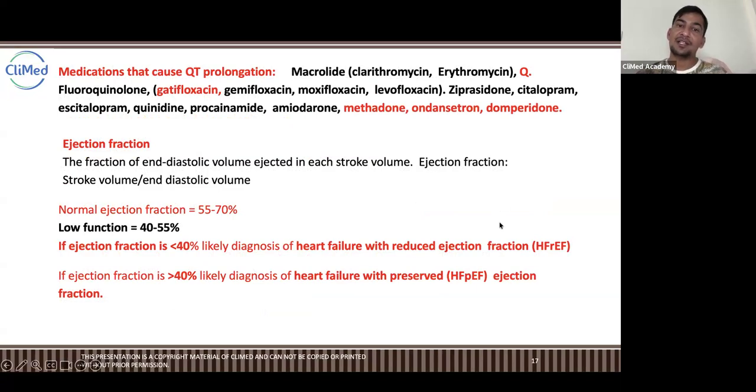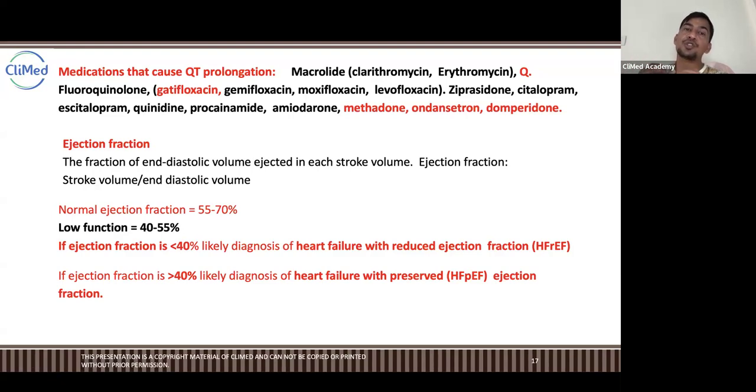Okay, and then another thing we understand here is the ejection fraction. The ejection fraction is the fraction of the end diastolic volume ejected in each stroke volume. Someone was asking that day, what is cardiac output, right? So it is like diastolic volume, which means when your heart is depolarized, or in layman language, when your heart is contracted.